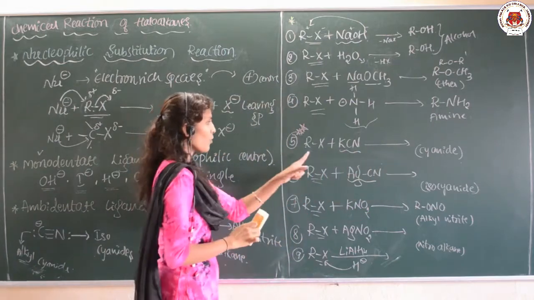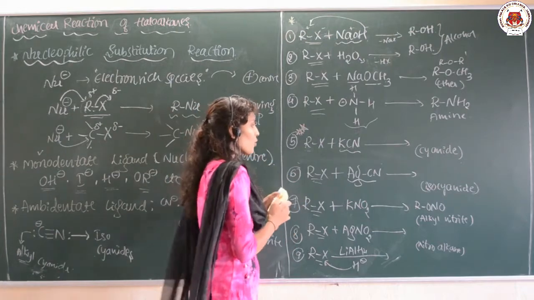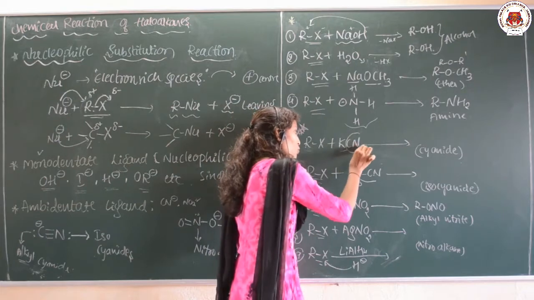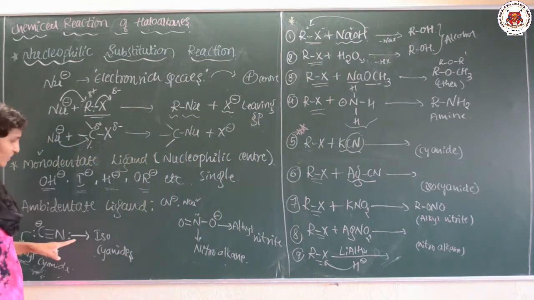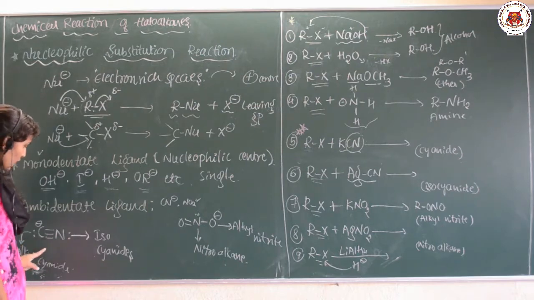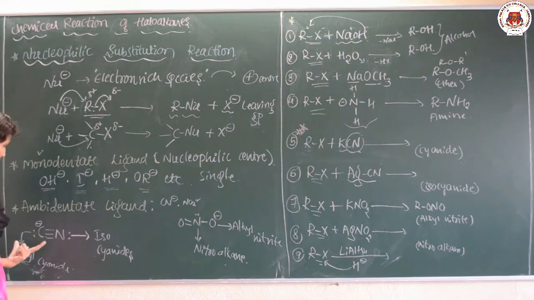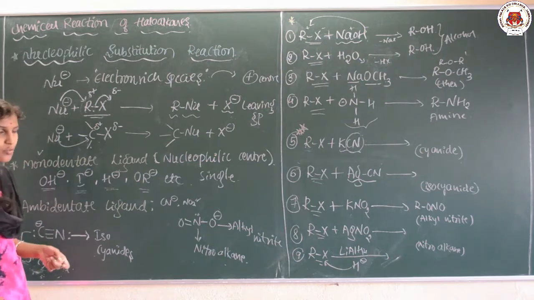See here, haloalkane is treated with KCN. During this time, as I said, cyanide has two sides, CN has two sides, one through the N, one through the C. So if it is coordinated through the carbon, we are going to get the cyanides. If it is coordinated through the nitrogen, we are going to get the isocyanides.